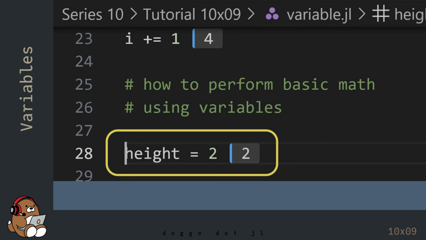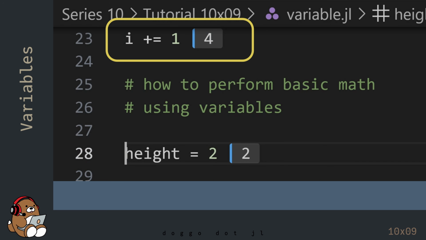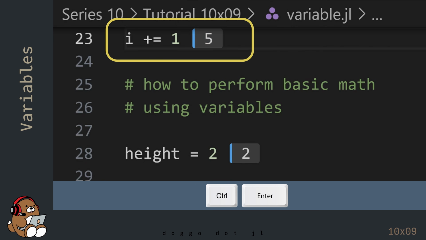The line reevaluates, but the cursor moved down to the next line of code. If you want to keep the cursor at that line, place your cursor at the end of the line and use Control-Enter. You can use Control-Enter multiple times. Fun, right?